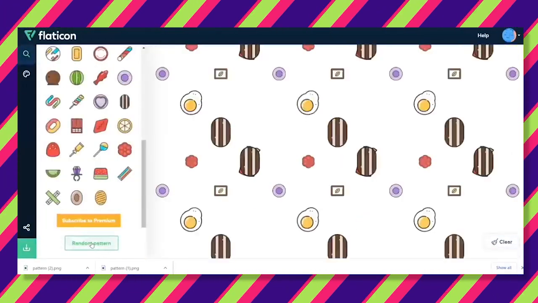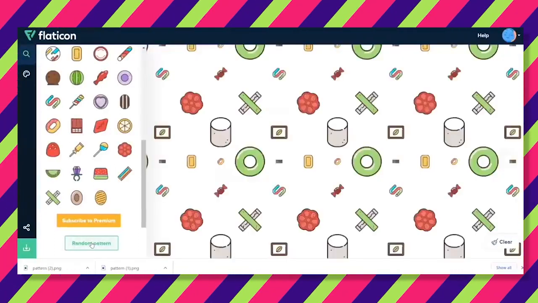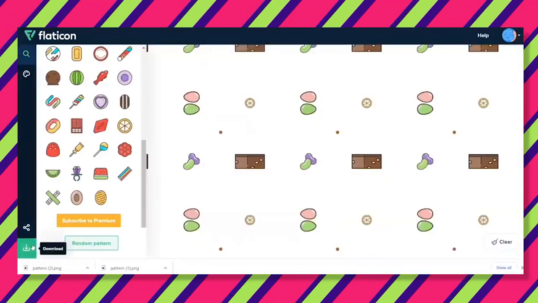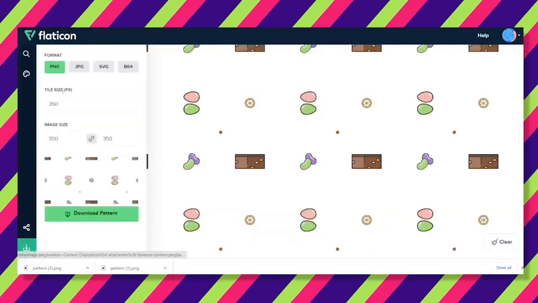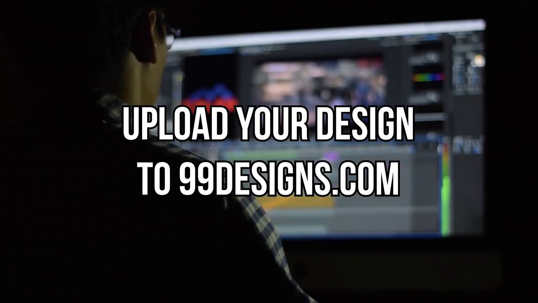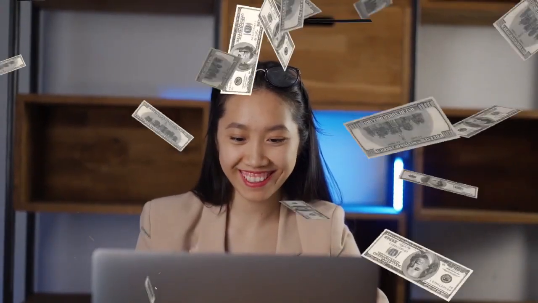If you want to keep earning by creating designs but don't want to go through a ton of hassle, you can just keep creating patterns on Flaticon with the Random Pattern button. Flaticon will do all of the work for you. Plus, they have an endless library of random designs so that you don't need to stress. Upload these random patterns to 99designs and you have yourself an unlimited way to earn without sweating it.